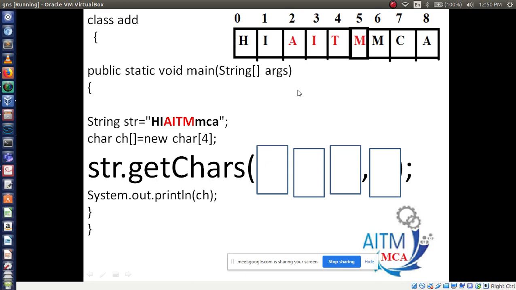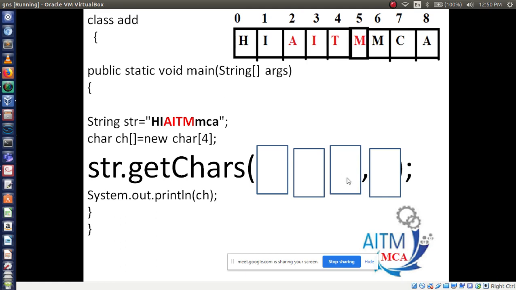So what do we have to write here? First the starting index number, then the ending index number, then the target variable name, then the starting position. Four boxes I have to mention here. The first box is the starting index number. The second is the ending index number.